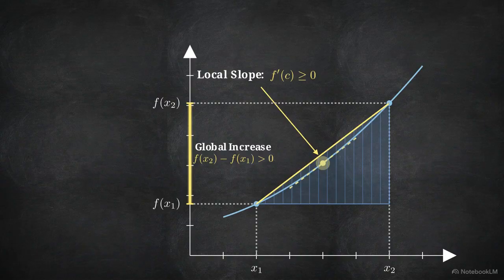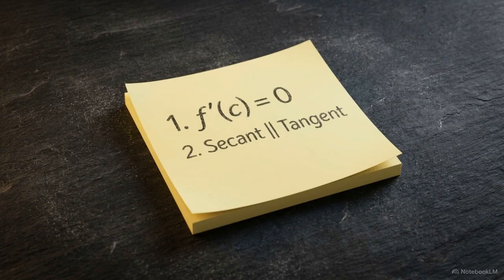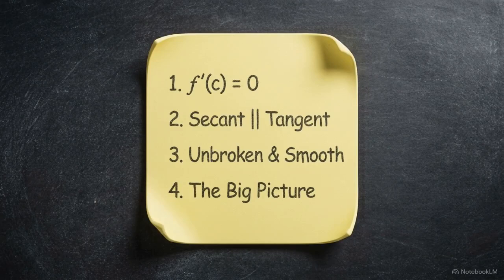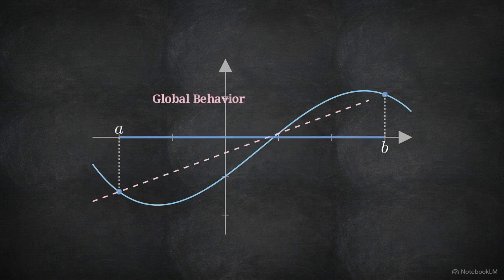To review, Rolle's theorem is a specific application where the slope is 0. The standard theorem connects average rates to instantaneous rates. The prerequisites of continuity and differentiability are strict requirements. And finally, these rules form the scaffolding for analyzing functions globally. The mean value theorem reveals a deep connection between local behavior and global behavior of functions, making it a cornerstone of mathematical analysis.